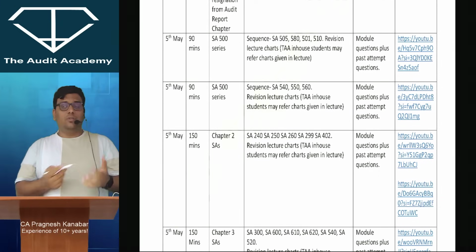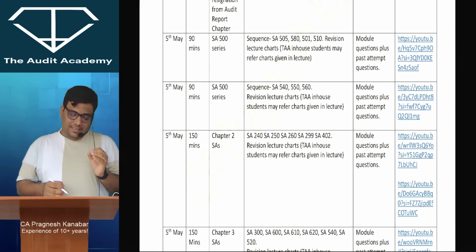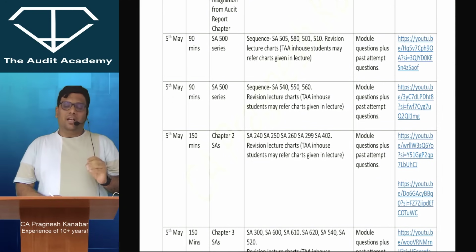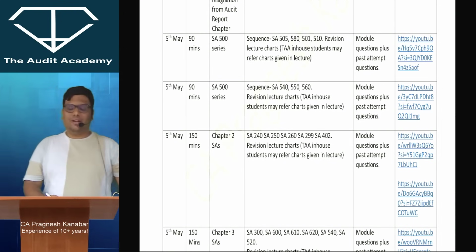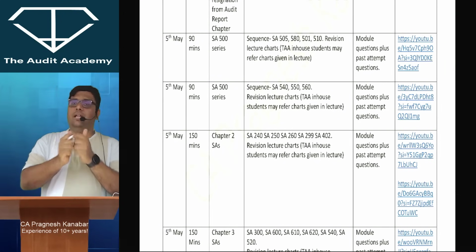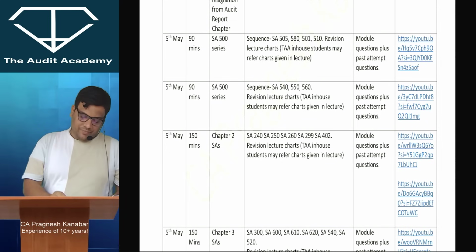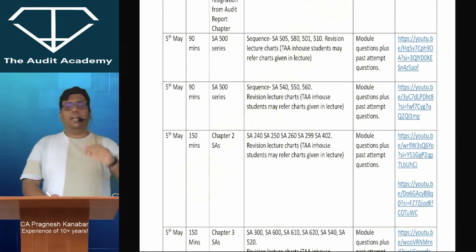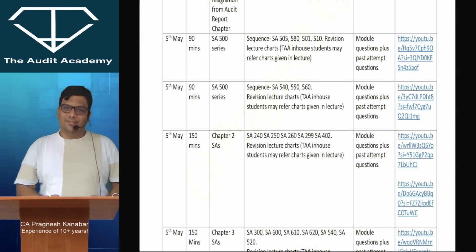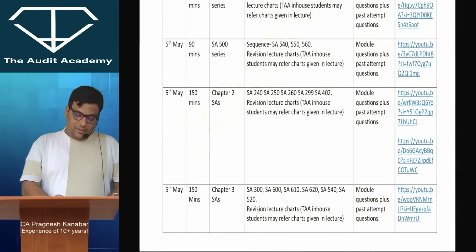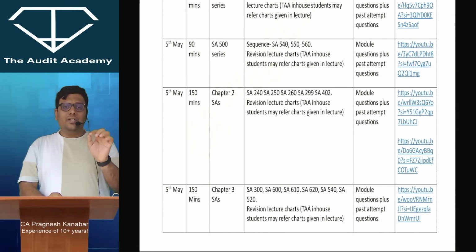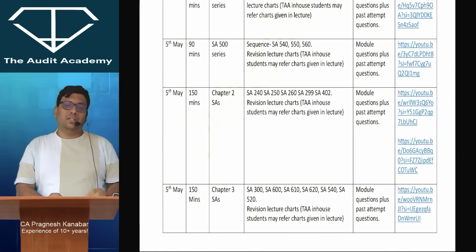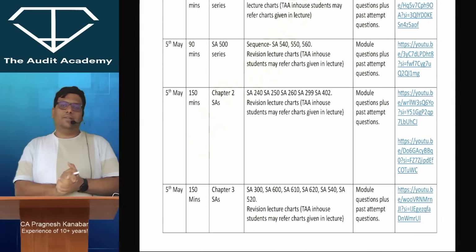Now again you will continue with the 500 series. 540 is a little difficult standard. All right, but for 540 I just shot a new revision lecture also. You can go through those revision lecture links. You will find them in my Telegram channel. Just keep on typing the standard numbers and you will keep on finding them. All right, for 550 and 560 I have an old revision video which is more than enough. Okay, but yes, 540 is a little difficult. Try to at least cover the part of the revision lecture, and 560 is very highly scoring.